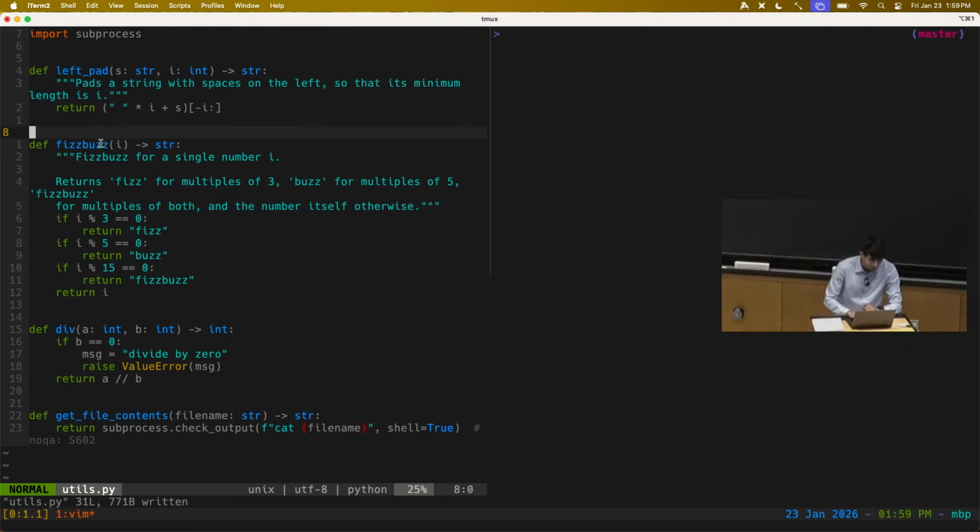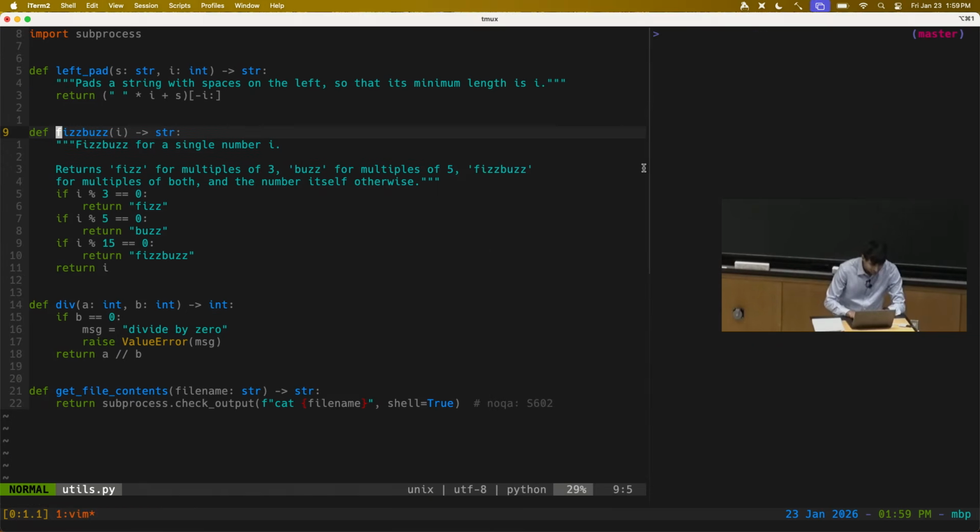writing tests for FizzBuzz. I think we've talked about FizzBuzz before, but it's this. I've basically turned FizzBuzz into a function here, and here's the specification in English language. For a given integer I want to return fizz for multiples of 3, buzz for multiples of 5, and FizzBuzz for multiples of both 3 and 5. And if none of those hold, then I want to return just the number itself. And so I am going to write some tests for this.